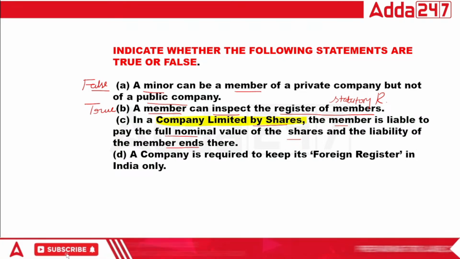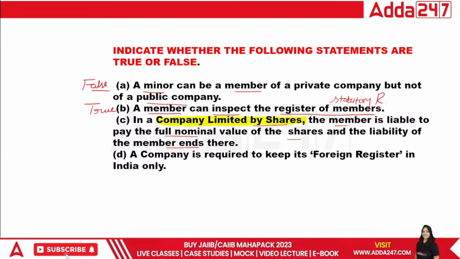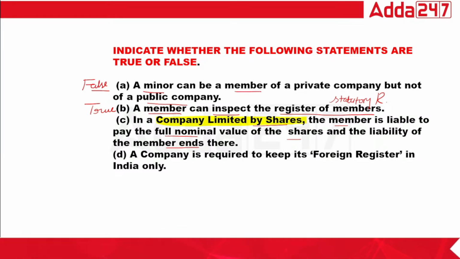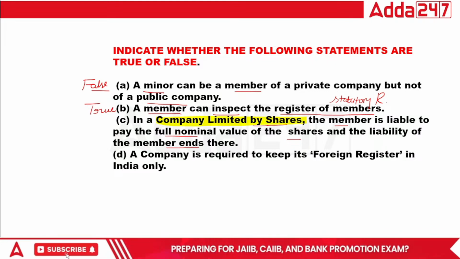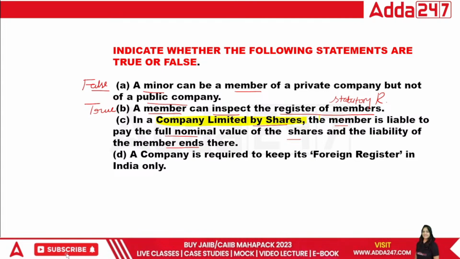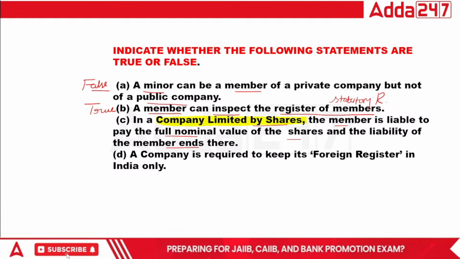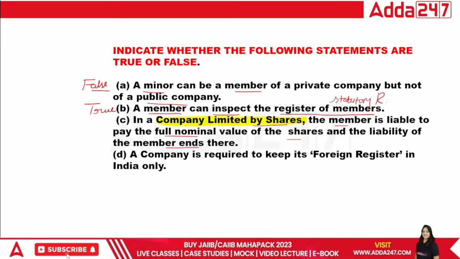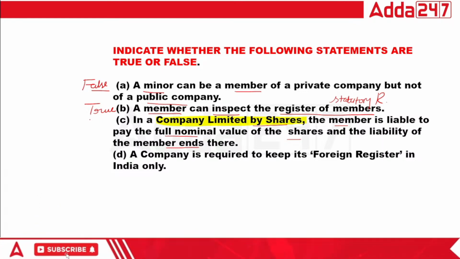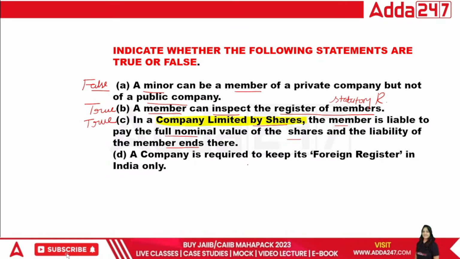Tell me, class. The company limited by share. This is the right definition because we have read company limited by share, company limited by guarantee, and unlimited company. So these are the three types of company that we have read. So under C1, the right answer will be, that is absolutely false. True, that is true.